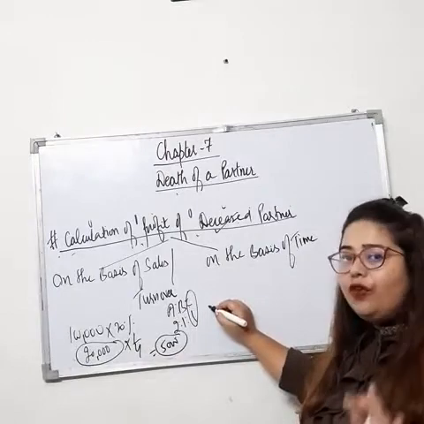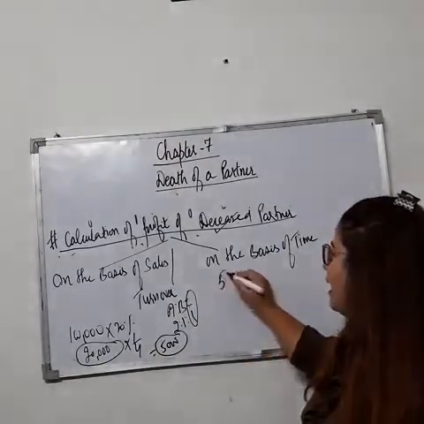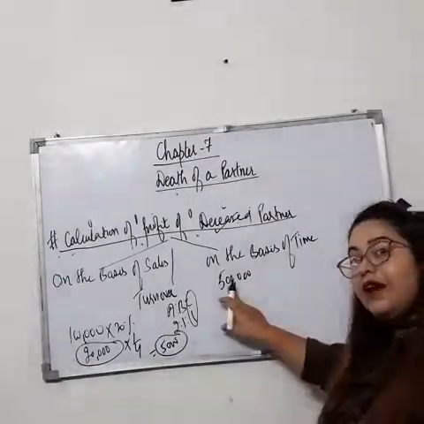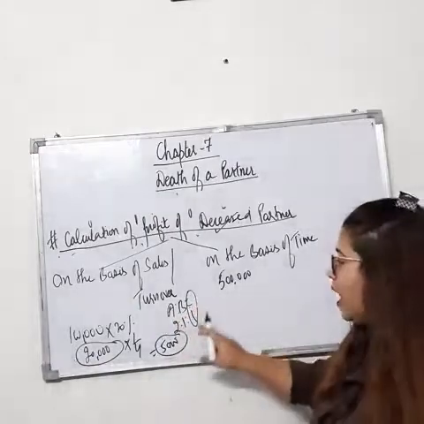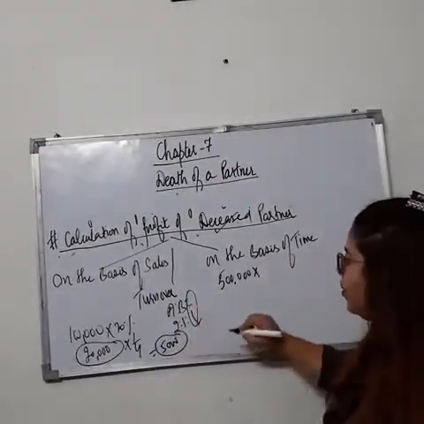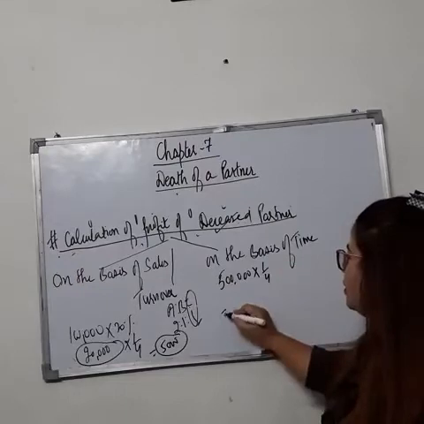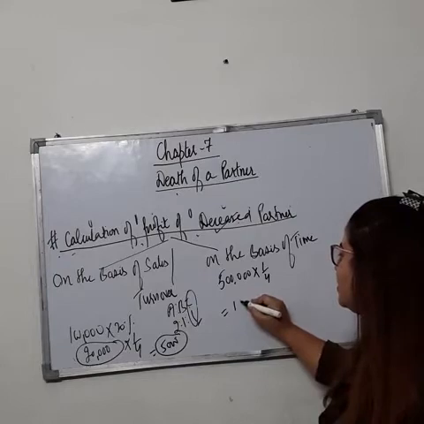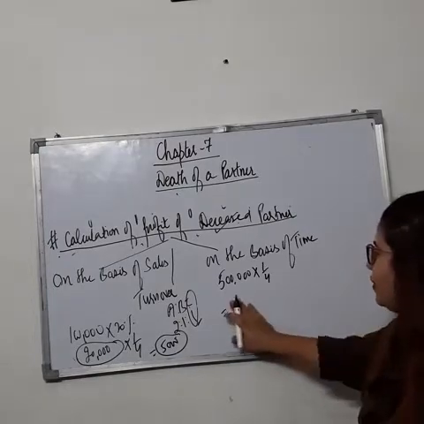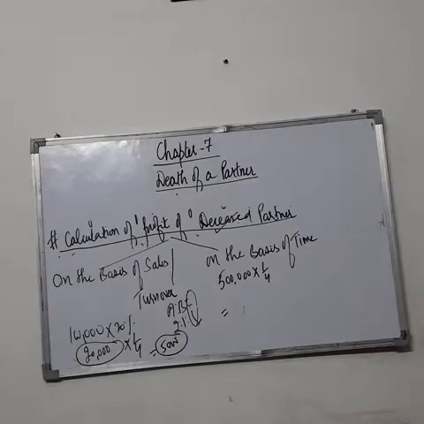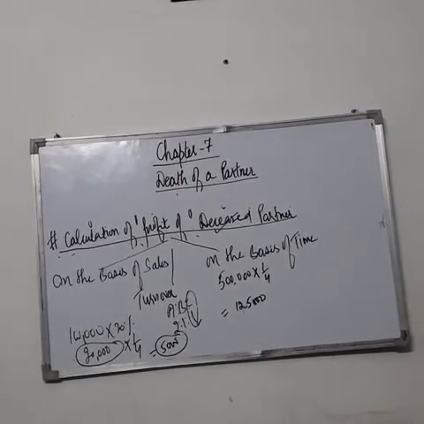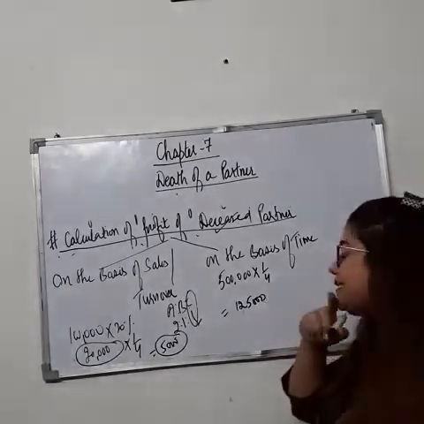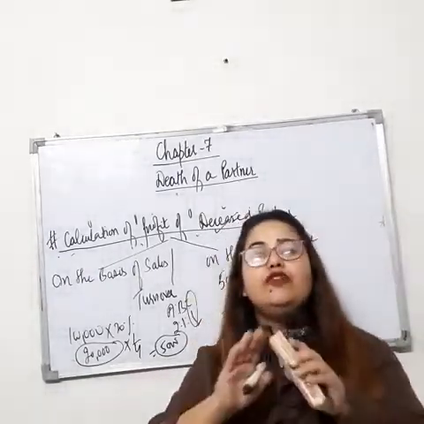For example, suppose last year's profit is 5 lakh. Now this 5 lakh again belongs to all 3 partners. Now what is the share of the partner who has died? It's 1/4, right? Now you just have to calculate the amount that we have to pay to the partner. So it's 1,25,000, means this is the profit of the deceased partner for the whole year.